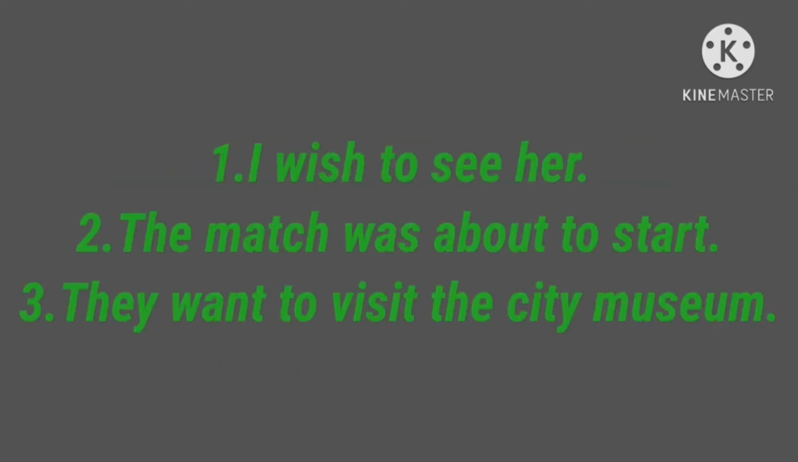Read these sentences. I wish to see her. The match was about to start. They want to visit the city museum. The underlined verbs are in their base form, that is see, start, visit, and do not have any suffixes.